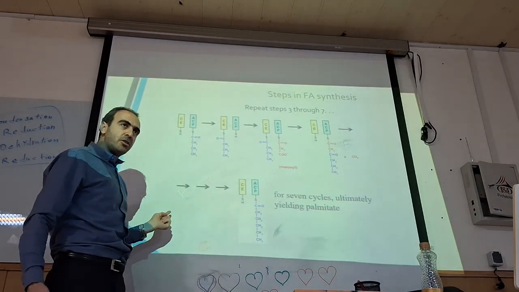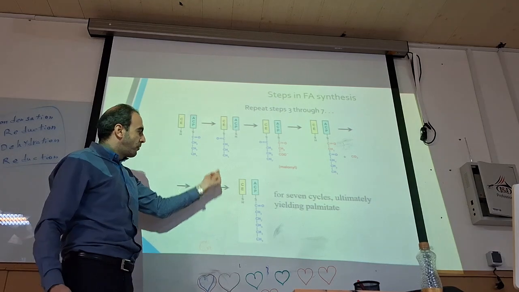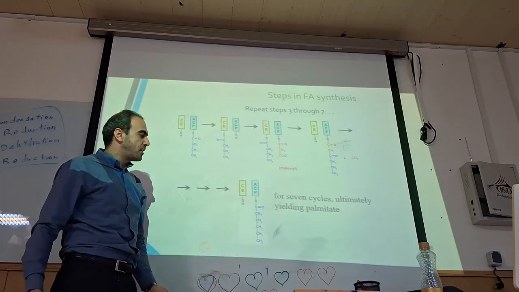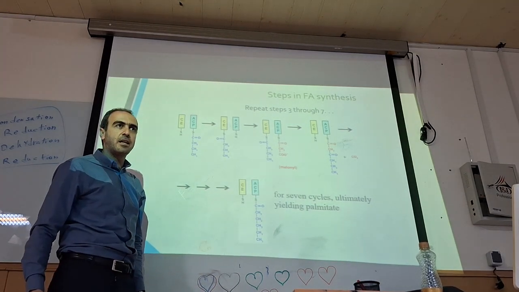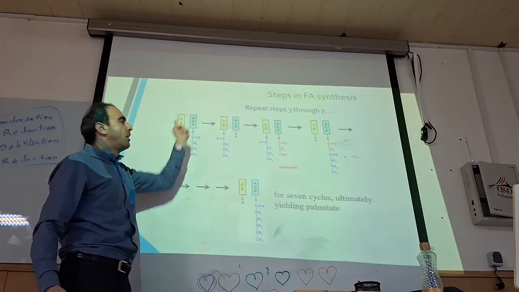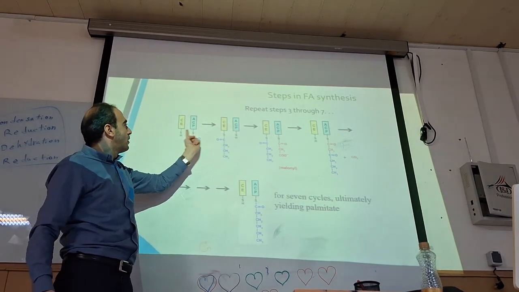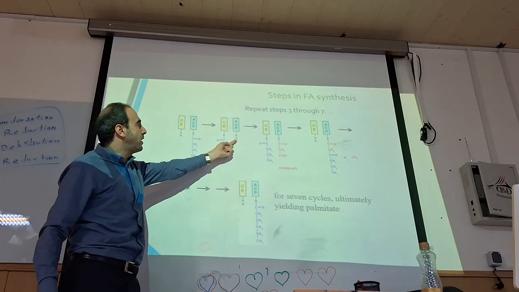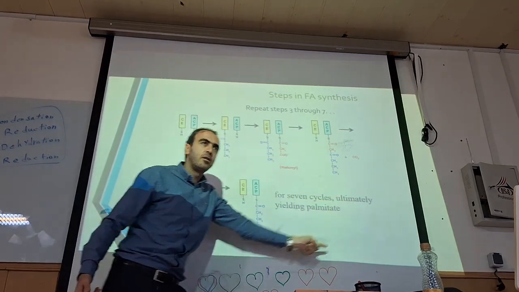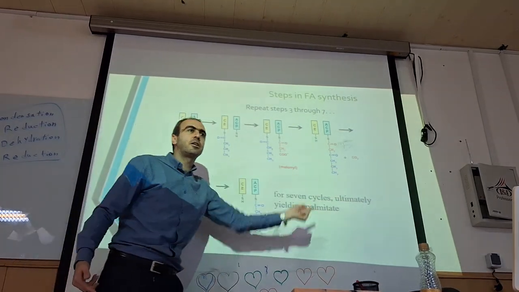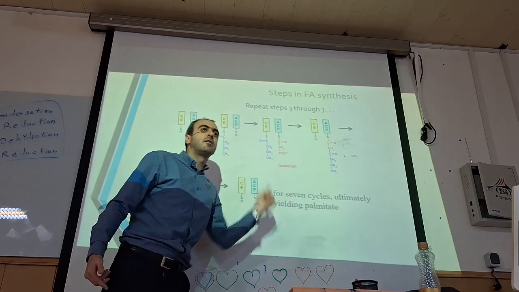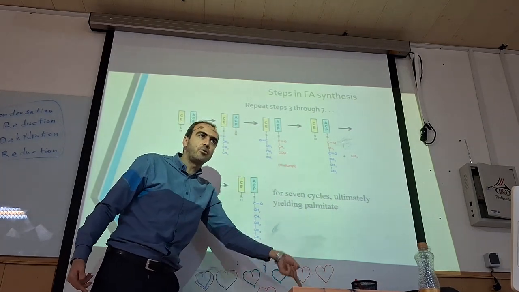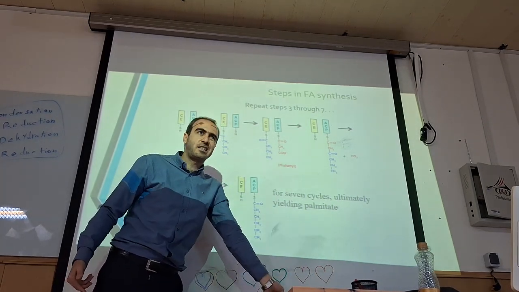Again we have reduction, dehydration, reduction, and produce this 6 carbon fatty acid. Go back, convert to this side, free, new malonyl-CoA, reduction, dehydration, reduction, and 10. Again 12, again 14, again 16.